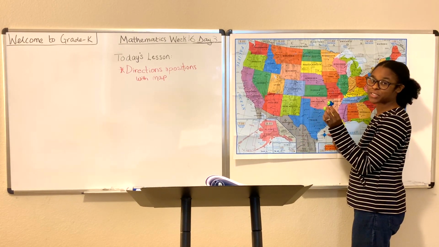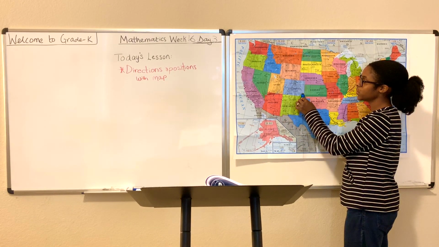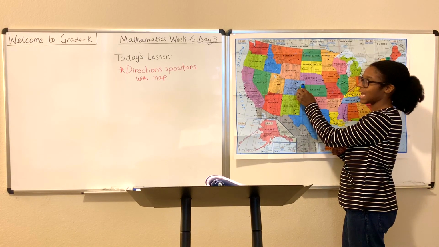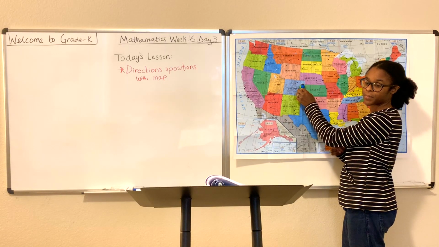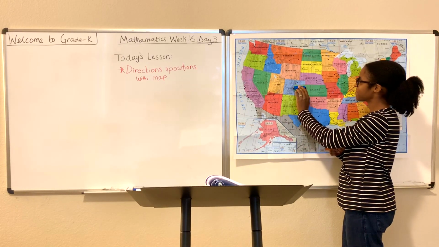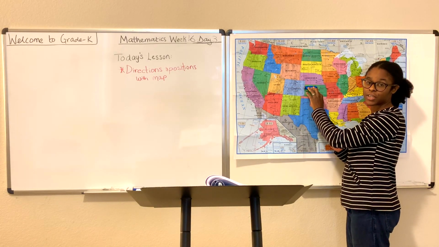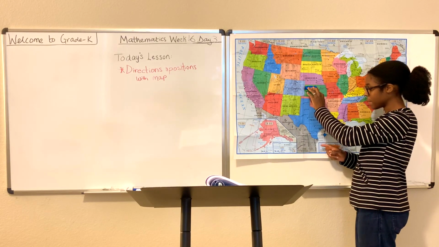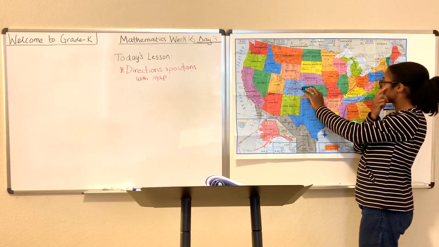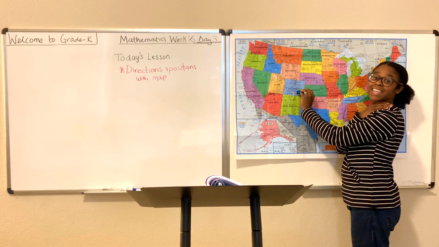This is a car. We're going to be traveling with a car. I'm going north and I'm going up. Now, if I decide that I want to make a right turn, and so I make a right turn. Now I'm here in Kansas. Which direction did I just turn? If I made a right turn, then if you look at your compass rose, that means I'm going east. I was going north, and then I made a right turn, so now I'm going east.